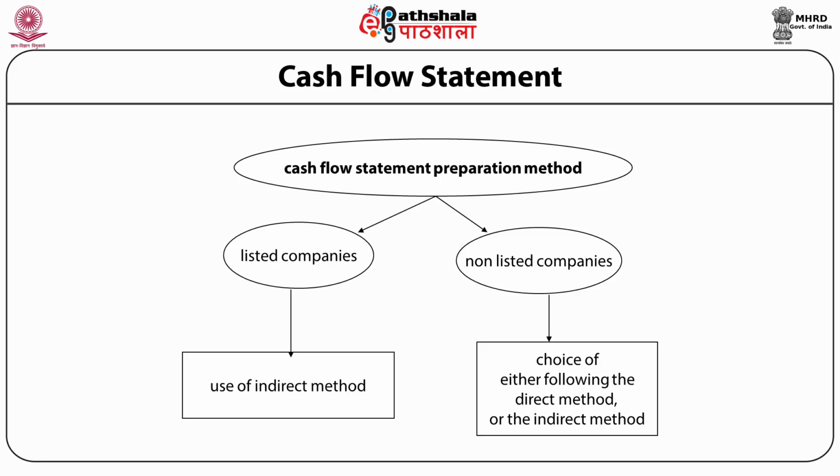They have option, they can use direct method or indirect method. There is no such compulsion for these companies, but in case of listed companies, these companies have to use indirect method of cash flow statement preparation.